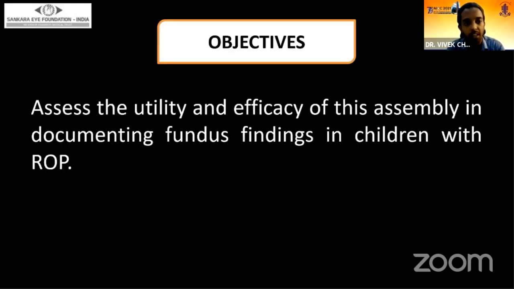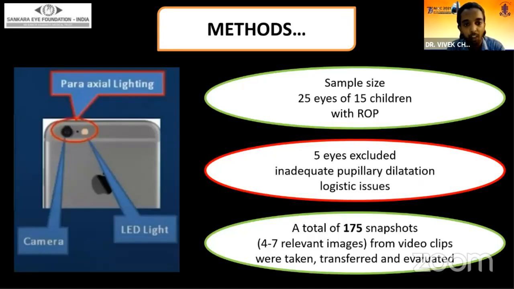The objectives of this study were to assess the utility and efficacy of this assembly in documenting the fundus findings in children with ROP. We used an iPhone 5s along with a 20D condensing lens for documenting the findings. We used a phone with paraxial lighting, where the camera and the LED light were located close to each other. The sample size involved 25 eyes of 15 children with ROP.